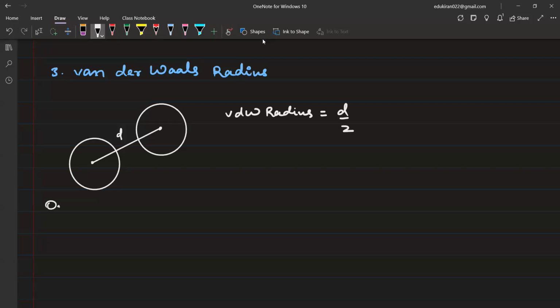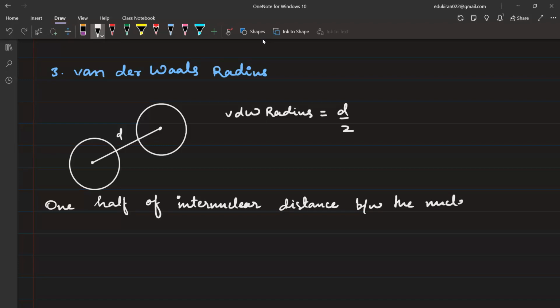Please write 1/2 of internuclear distance between the nuclei of two adjacent atoms of a substance.